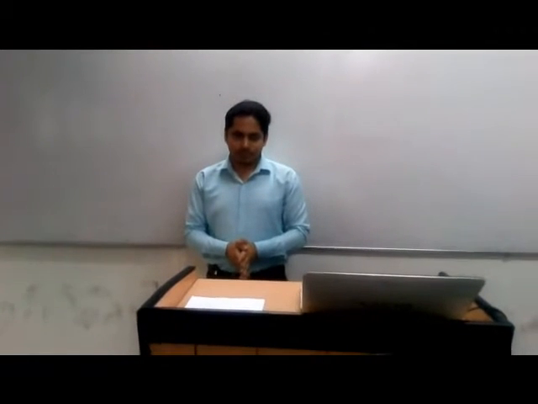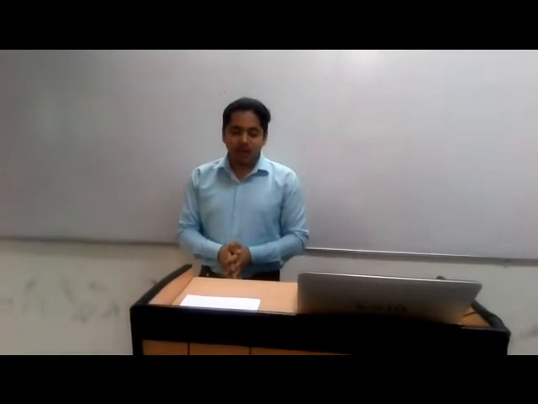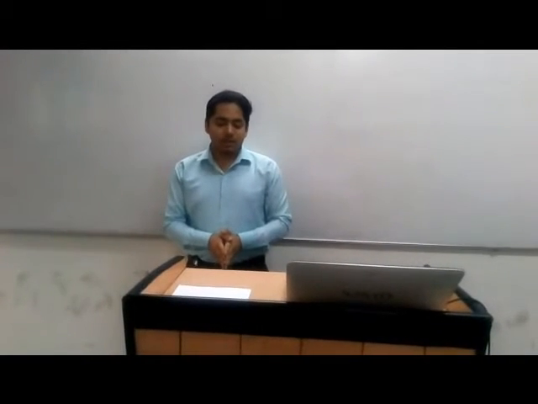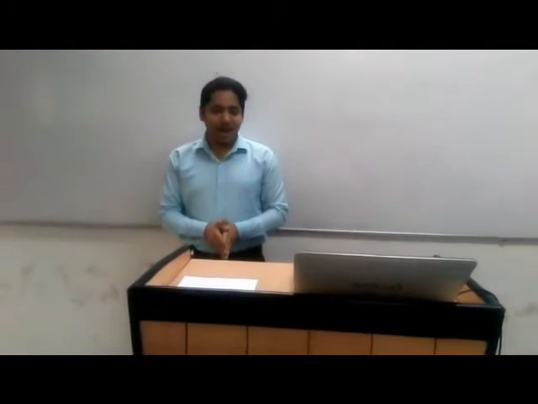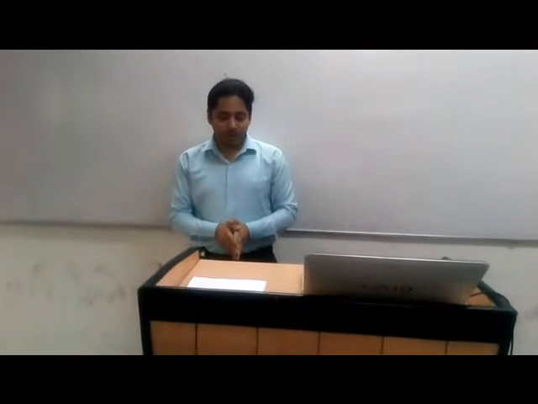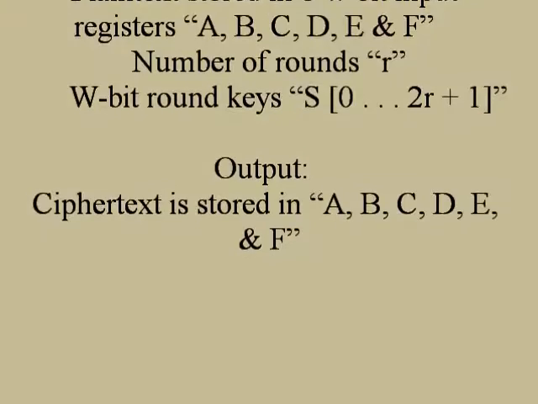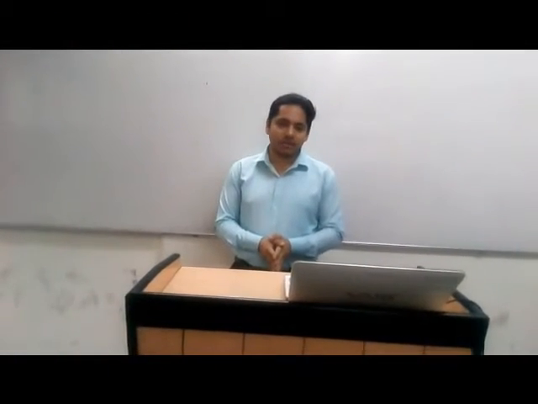Progress made by the team so far. Based on the already mentioned technologies, that is AES and RC6, we proposed a new algorithm, the RC7 algorithm, which consists of 6 W-bit input registers instead of 4 as in RC6. The code was written and executed in Dev C++ 5.5.3 and the encryption time was noted. It was found that the encryption time was reduced.